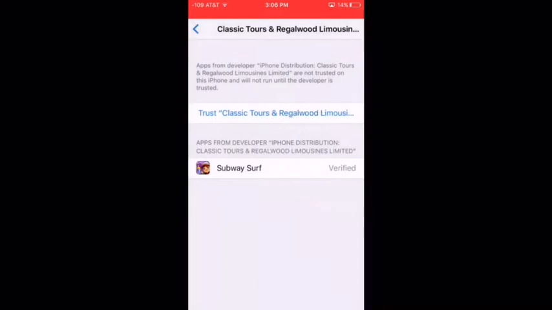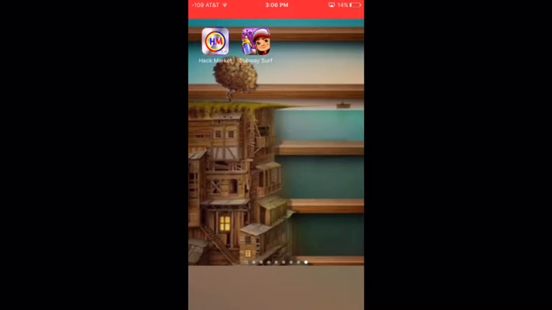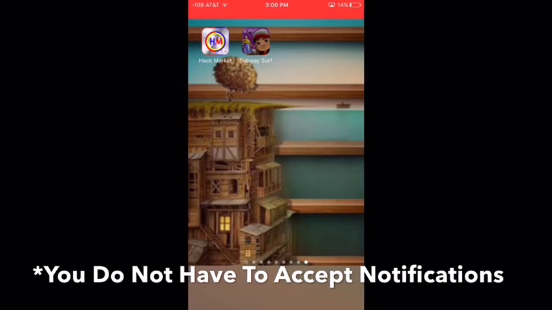You will click Trust, and it might not be that exact profile. You might have to flip through. This may be your only profile, but if you've installed another game hack, it may be more than one. But anyways, let's head into Subway Surfers.